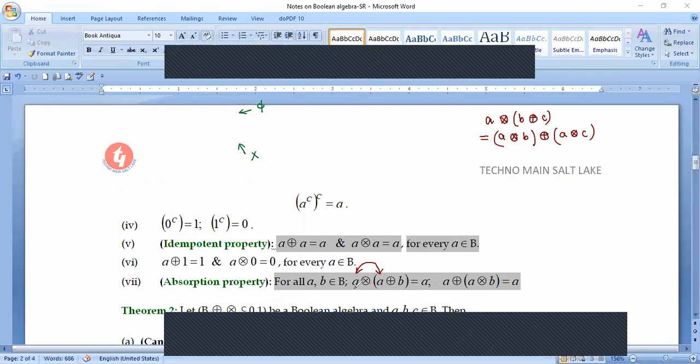So the element B is getting absorbed inside it somewhere, and it doesn't have any effect on the output. Similar is the case over here. You are going to distribute plus over the multiplication, but two of the elements are the same. Then the element which is not being repeated gets absorbed somewhere and doesn't have any effect on the output. And therefore this property is called the absorption property.